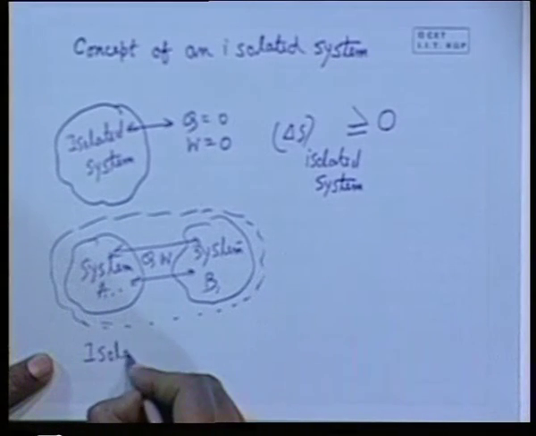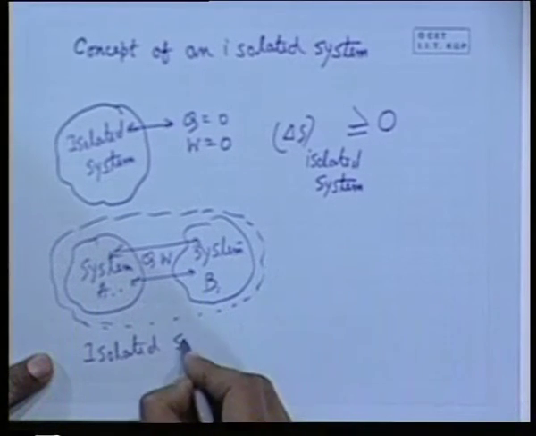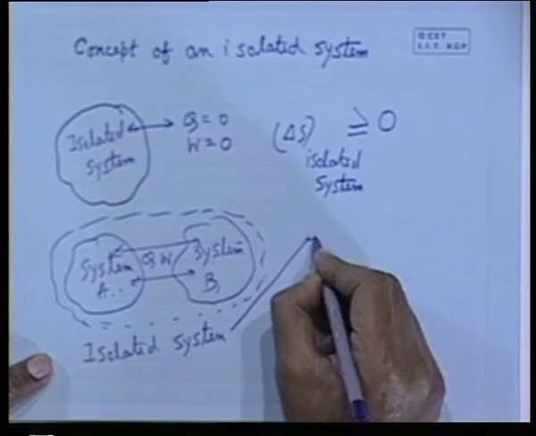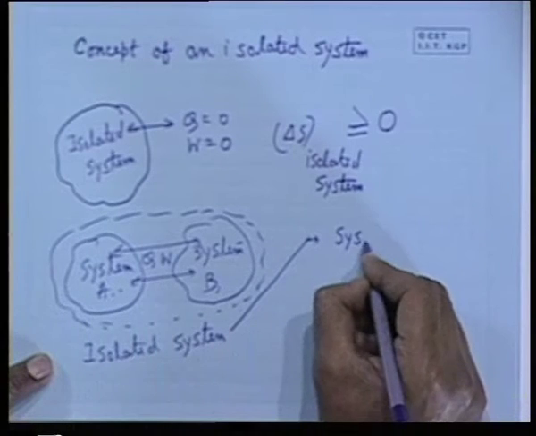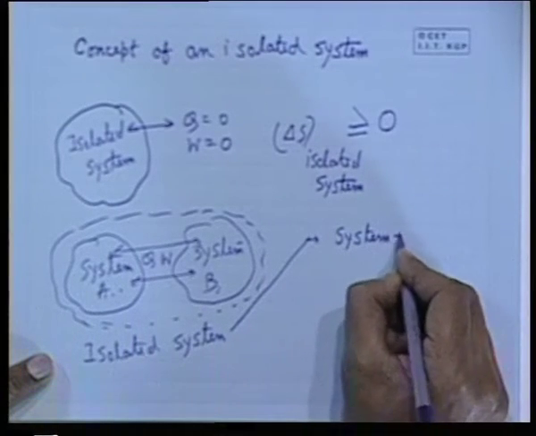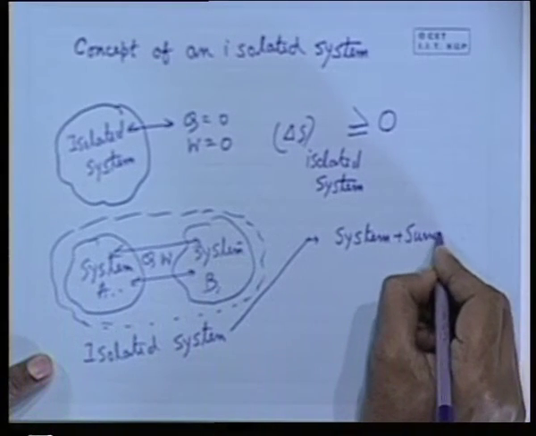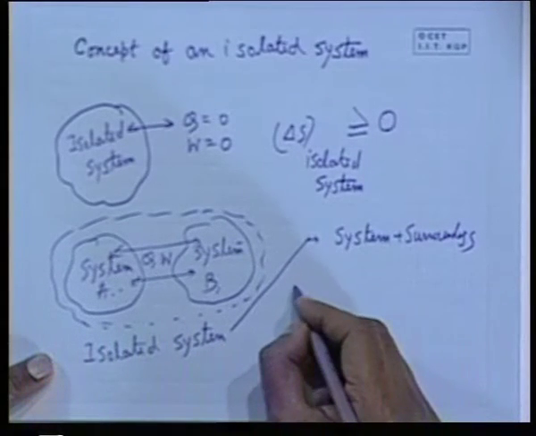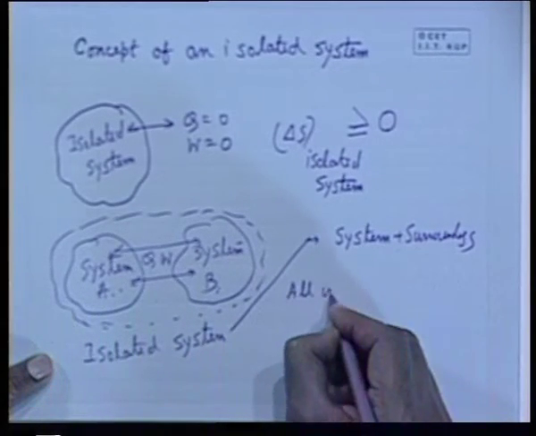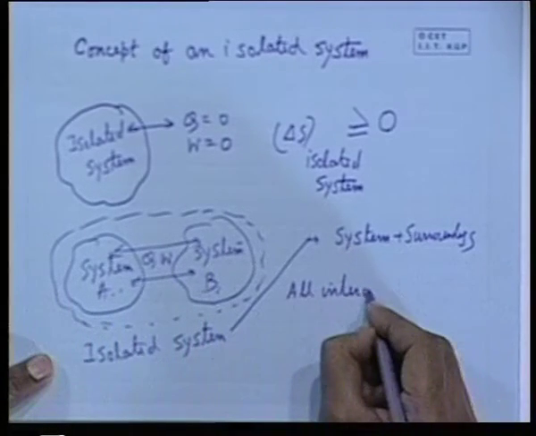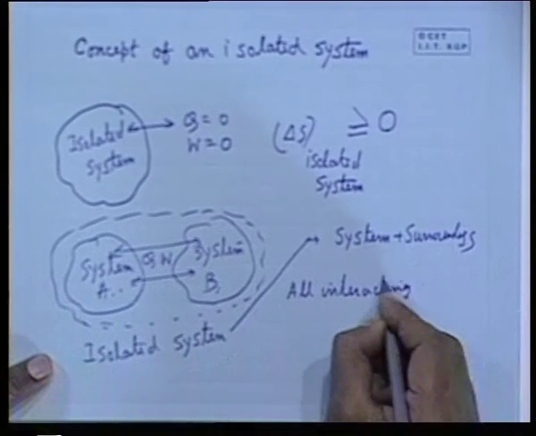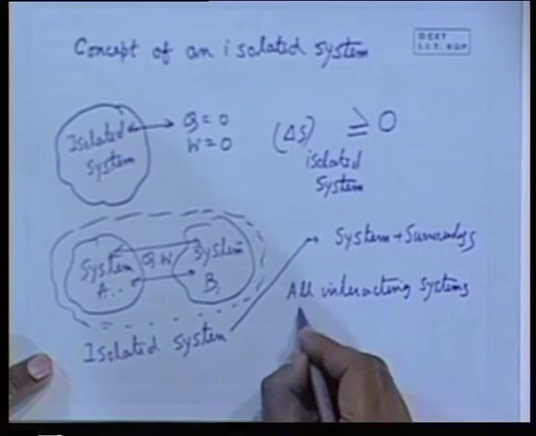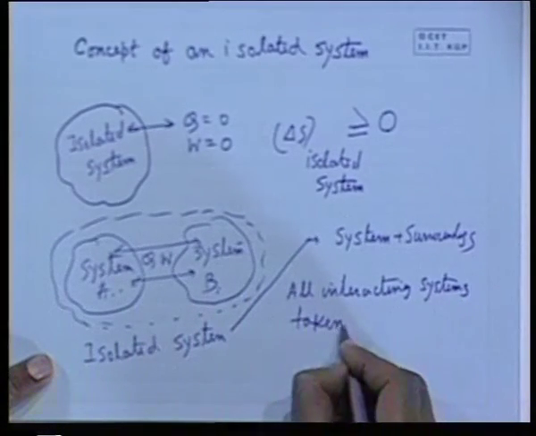So, henceforth we will refer to an isolated system as system plus surroundings, or we can define it as all interacting systems taken together.